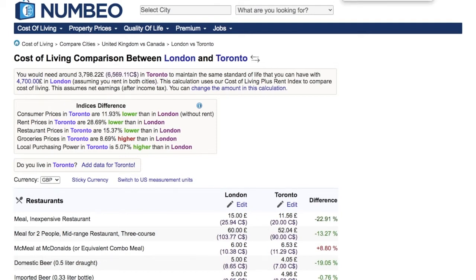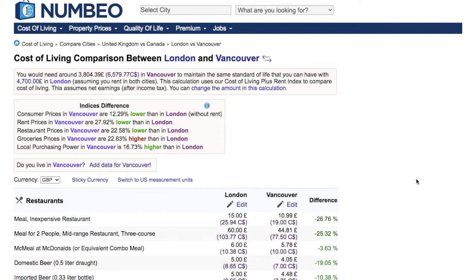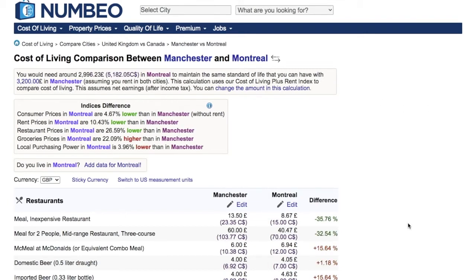Similarly, I compared London with Vancouver as well, and the comparison is very similar. In Vancouver you would need around £3,800, while in London you would need around £4,700. Similarly, compared other cities as well, so you would see that between Manchester and Montreal as well, Manchester is more expensive. In Montreal you would need to spend around £3,000, while in Manchester you would need to spend around £3,200 for the same standard of life.